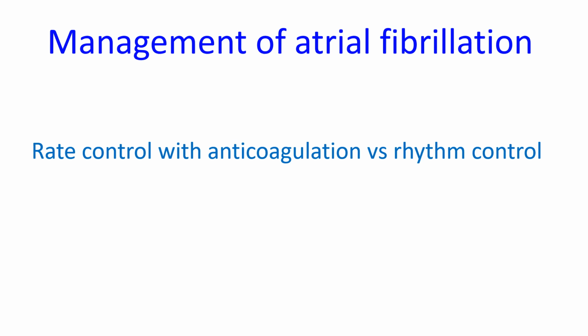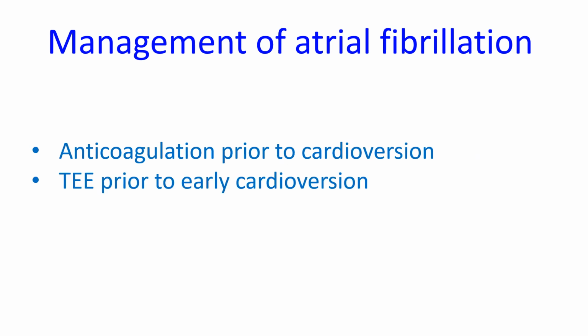Rhythm control can be achieved by amiodarone, flecainide, quinidine, sotalol, or ibutilide. Anticoagulation has to be initiated with heparin and maintained on warfarin with a target INR of 2 to 3 or non-vitamin K oral anticoagulants, NOAC. Long-term anticoagulation is decided based on the risk factors using standard scores. Anticoagulation prior to elective cardioversion is usually given for 3 weeks if AF has presumably lasted more than 48 hours. Alternate option in case of need for early cardioversion is transesophageal echocardiogram to exclude left atrial thrombus.